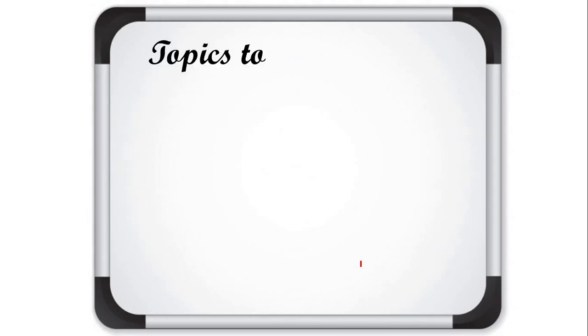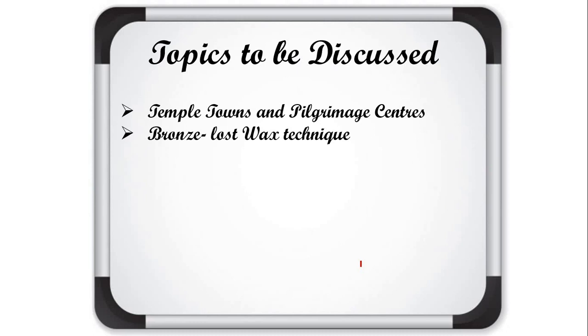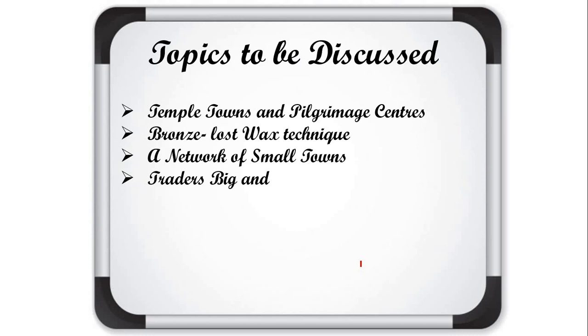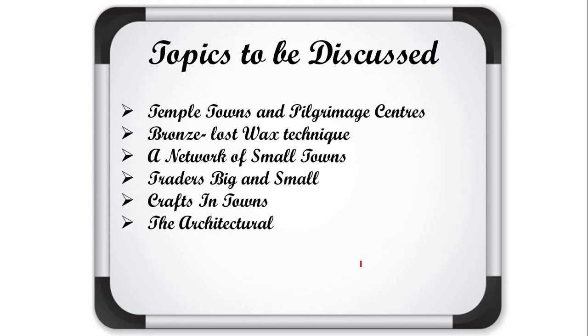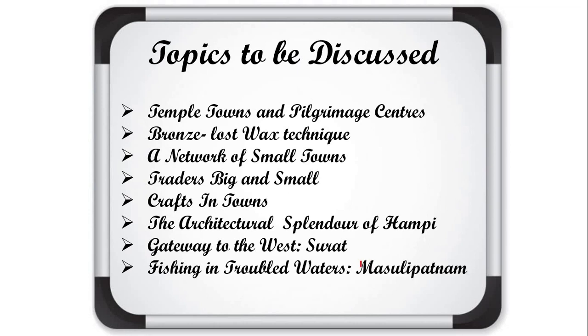Yes, the topics which are to be recapitulated today. First one, temple towns and pilgrimage centers. Second, bronze, lost wax technique, a network of small towns, traders big and small, crafts in towns, the architectural splendor of Hampi, gateway to the west, Surat, fishing in troubled waters, Machilipatnam, and administrative centers. So let's start today's discussion.